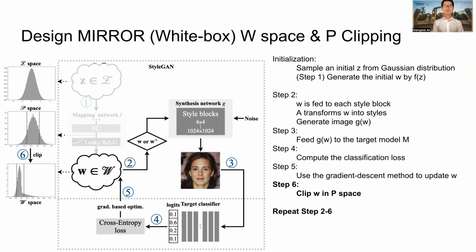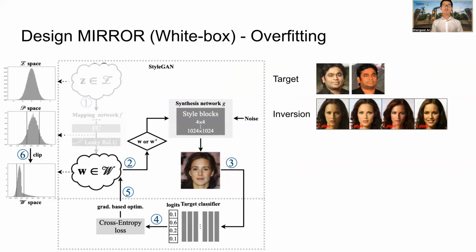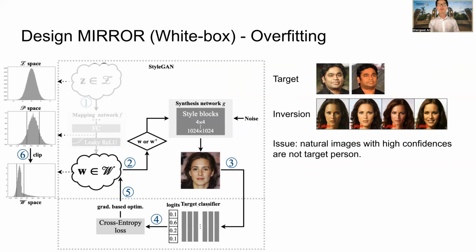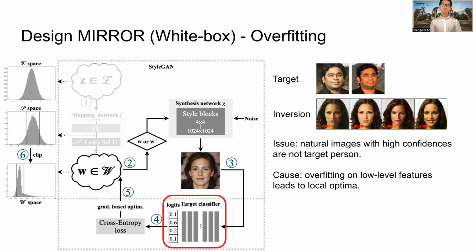Now assume we use the current design to invert a VGG16 model pre-trained on the VGGFace dataset. Here are 2 real images of the target person. This is the inversion result. We find that the natural images are very different from the target person, but the model gives them almost 100% confidence. We speculate the reason is the model overfits on some low-level features, which leads to local optima.